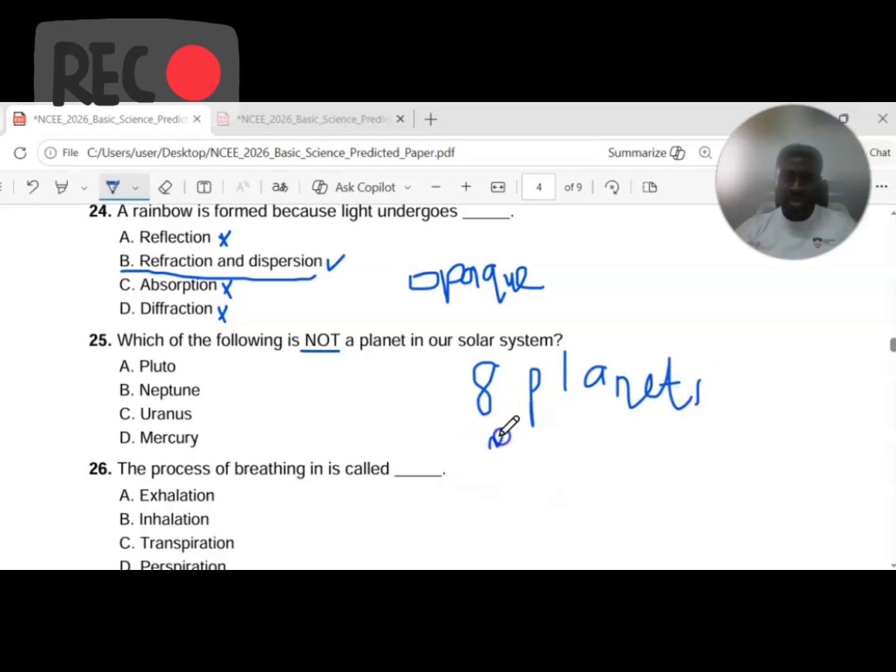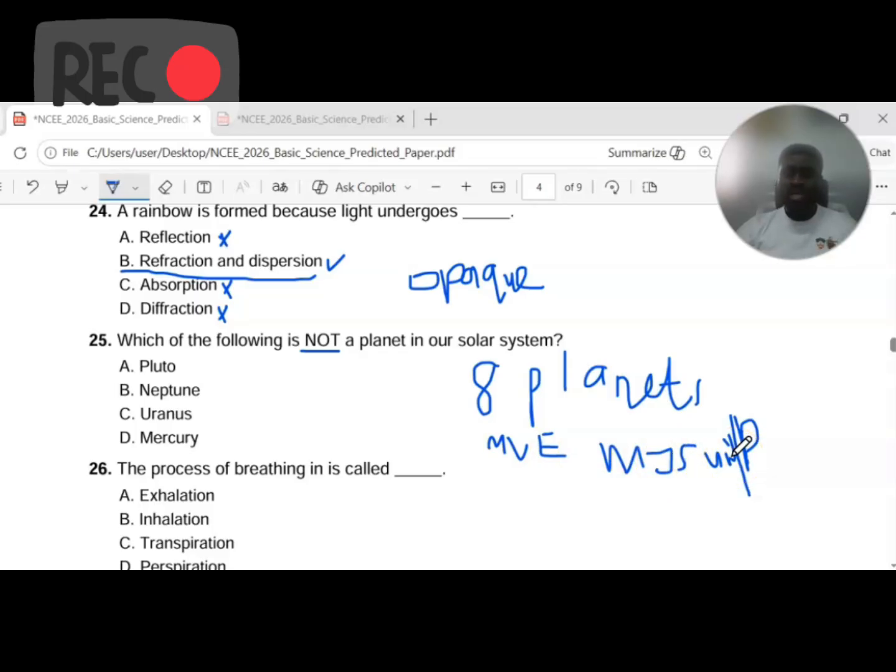We used the acronym MVEMJSUNP before, when Pluto was still a planet. But right now, Pluto has been reclassified in 2006 not to be a planet anymore, but a dwarf planet. So we currently have Mercury, Venus, Earth, Mars, Jupiter, Saturn, Uranus, and Neptune.